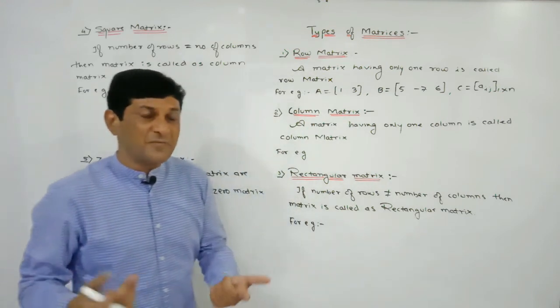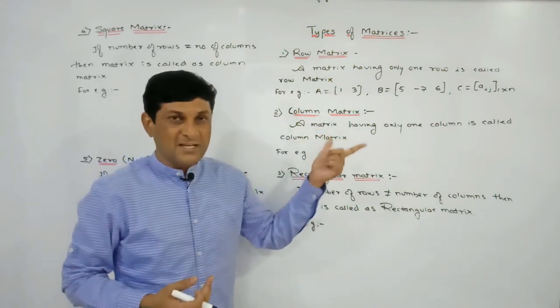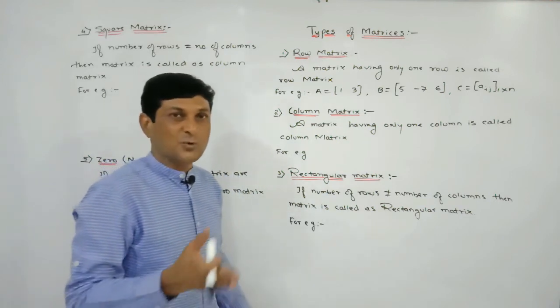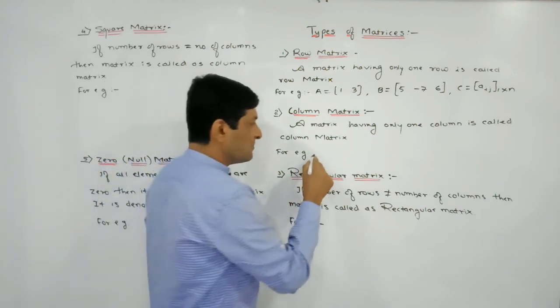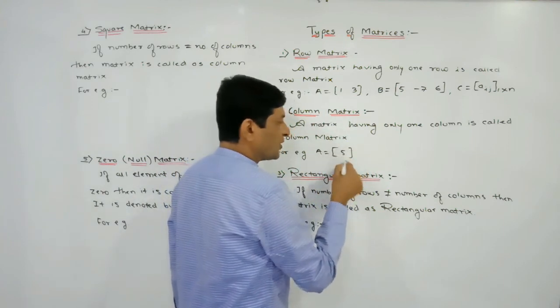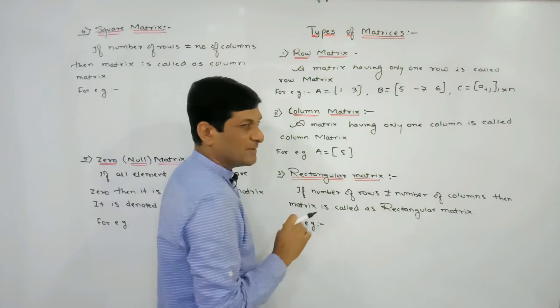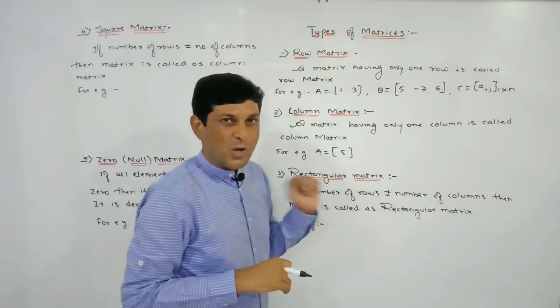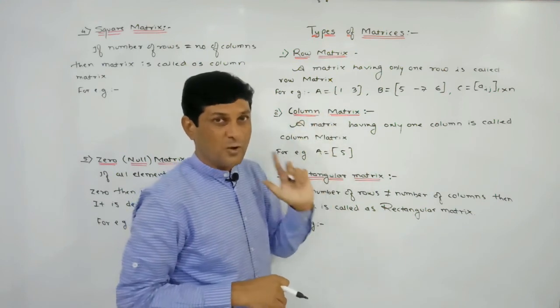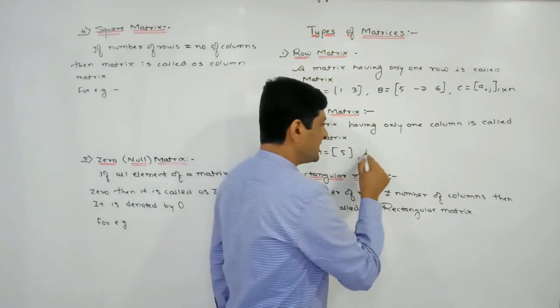The same definition holds for a column matrix. Again the name itself indicates that a column matrix has only 1 column. Just take an example. A is a matrix whose element is, say, 5. In this case, how many columns are there? 1 column. So we can say that it is a column matrix. Here rows are also 1, so it is a row matrix also and a column matrix also.